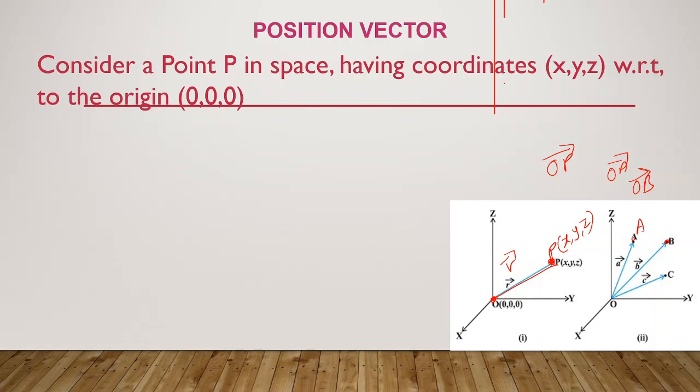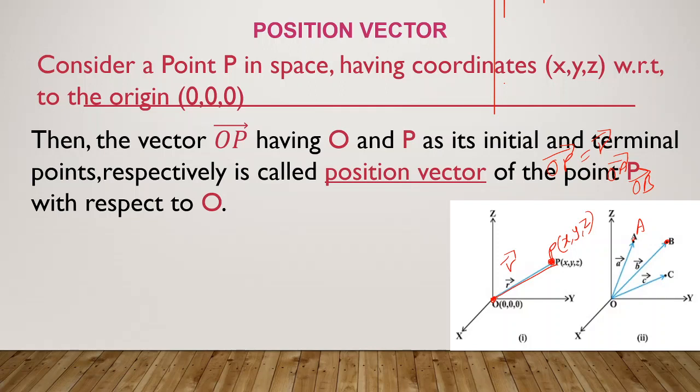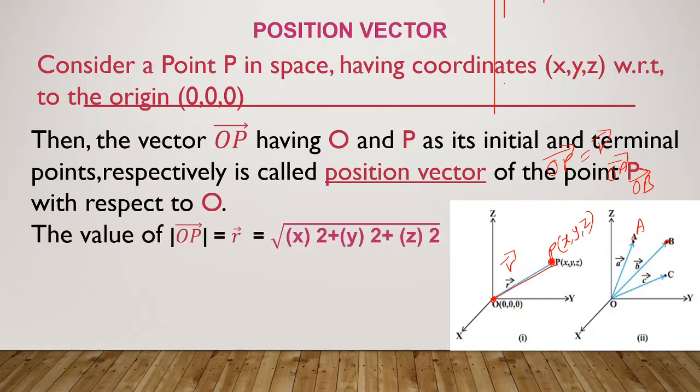So this position vector OP, normally we take it as vector r, small letter r. I hope it's clear. Position vector is always taken with respect to origin.